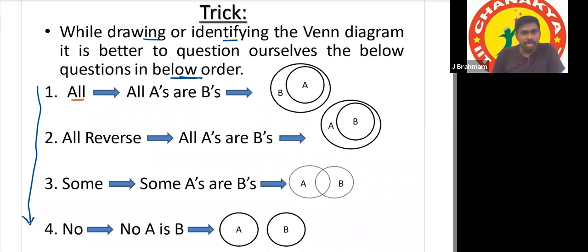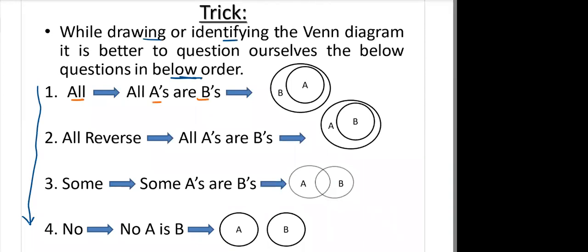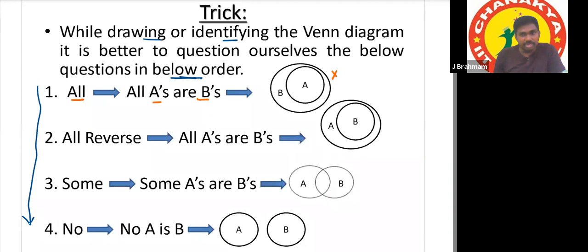We have to check "all". Whether all A's are B's is there or not. Suppose it is not available, then we have to check the same "all" in the reverse direction: all B's are A's, yes or not. That point we need to check. And if this also fails, then we have to check some A's are B's. If this is okay, then no need to check some B's are A's, because that is also okay. If this fails also, we don't need to check some B's are A's, because that will fail compulsorily. Yes or no? Yes, sir.